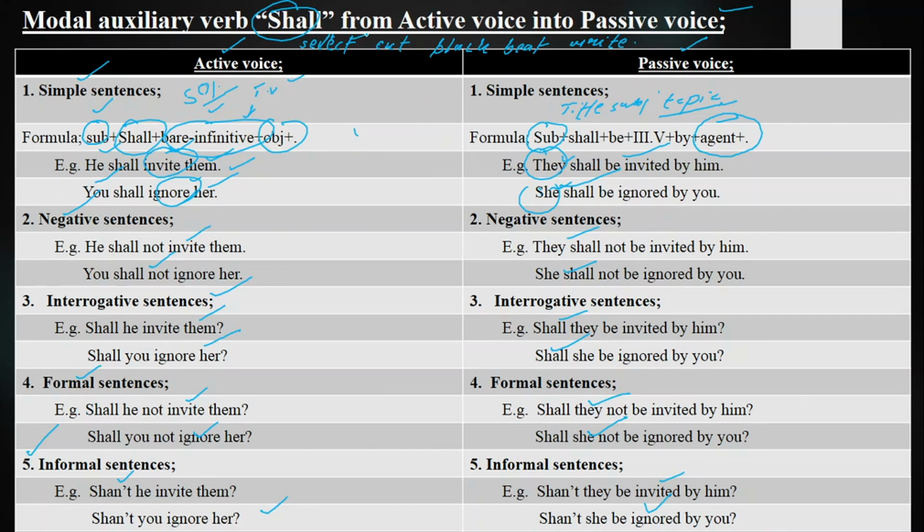With today's first verb we will be making sentences. He shall select a book. Book shall be selected by him. Book shall not be selected by him. Shall book be selected by him? Shall book not be selected by him? Shan't book be selected by him?